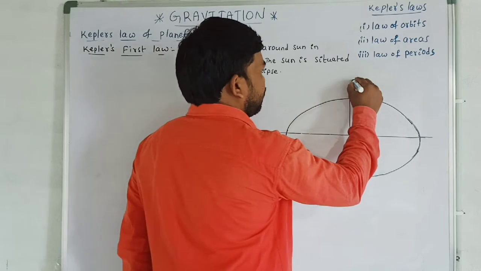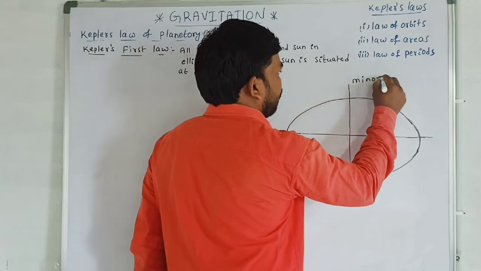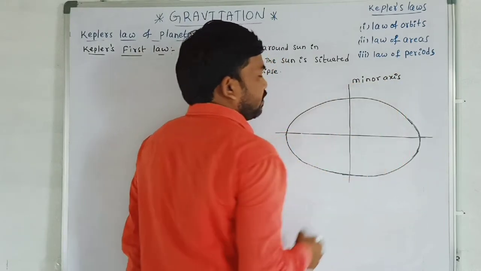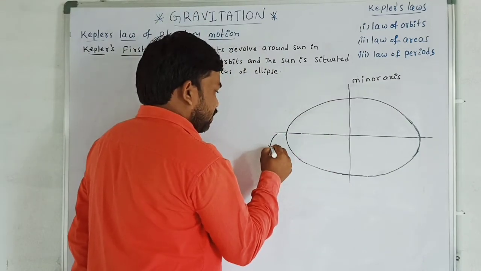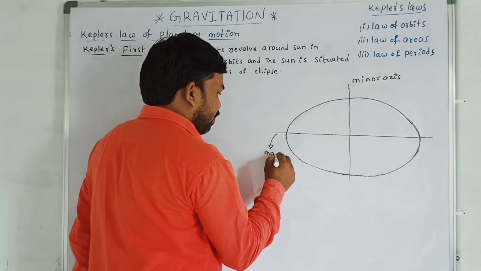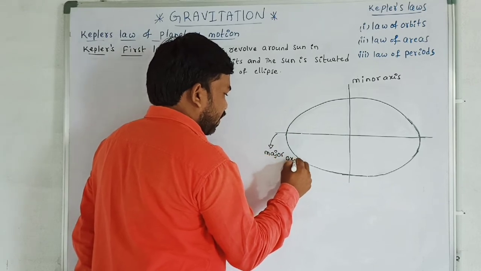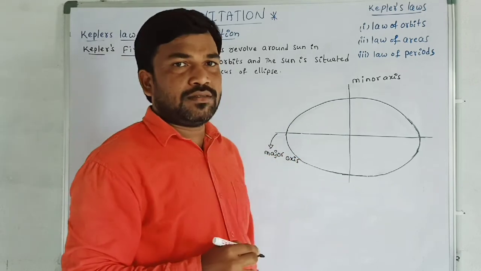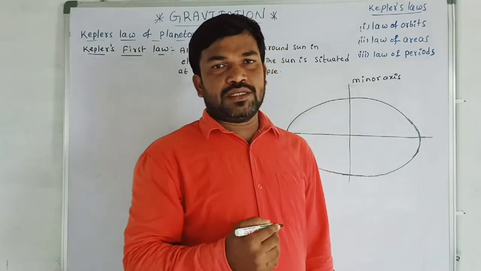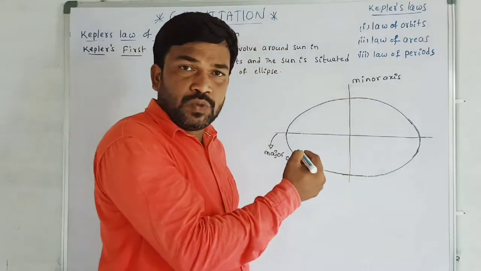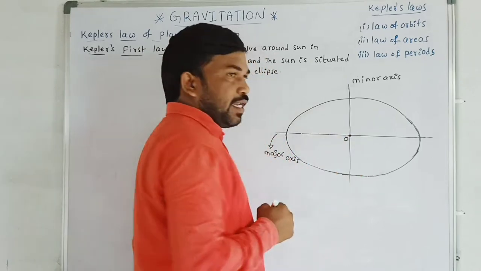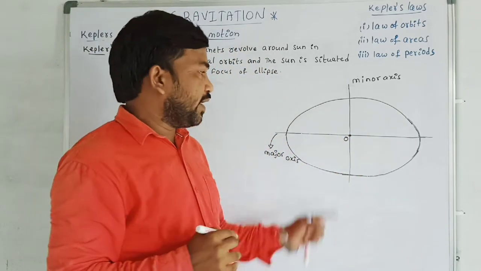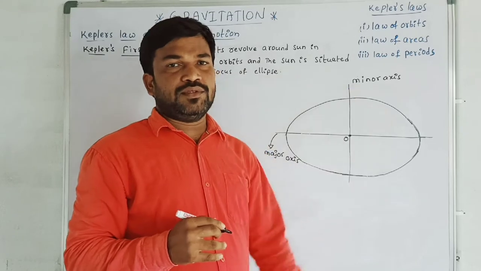One is known as the minor axis, and another one is known as the major axis. The intersection of those two axes is the center of the ellipse. I am taking O as the center of the ellipse.